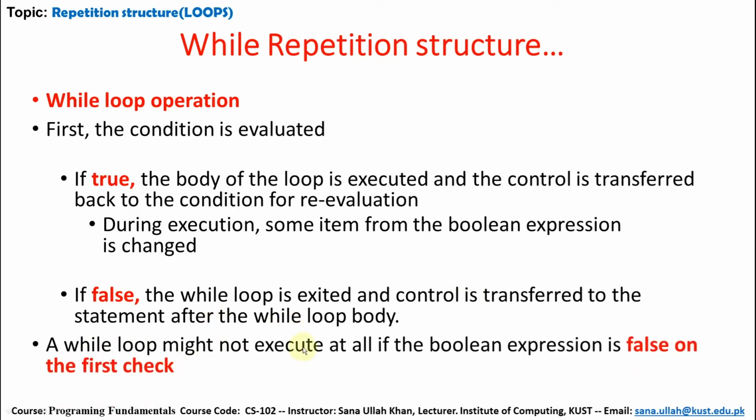A while loop might not execute at all if the Boolean expression is false. Let's suppose the condition of the Boolean expression is checked, examined, and evaluated on the first test. If on the first check it becomes false, then the body of the while statement will not be executed even once, and control goes out of the while loop body.